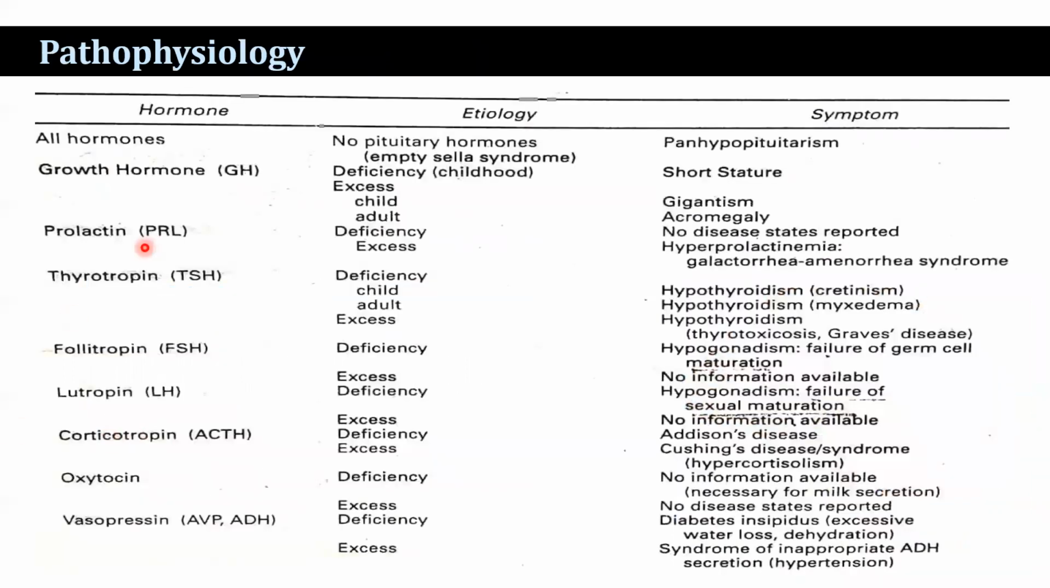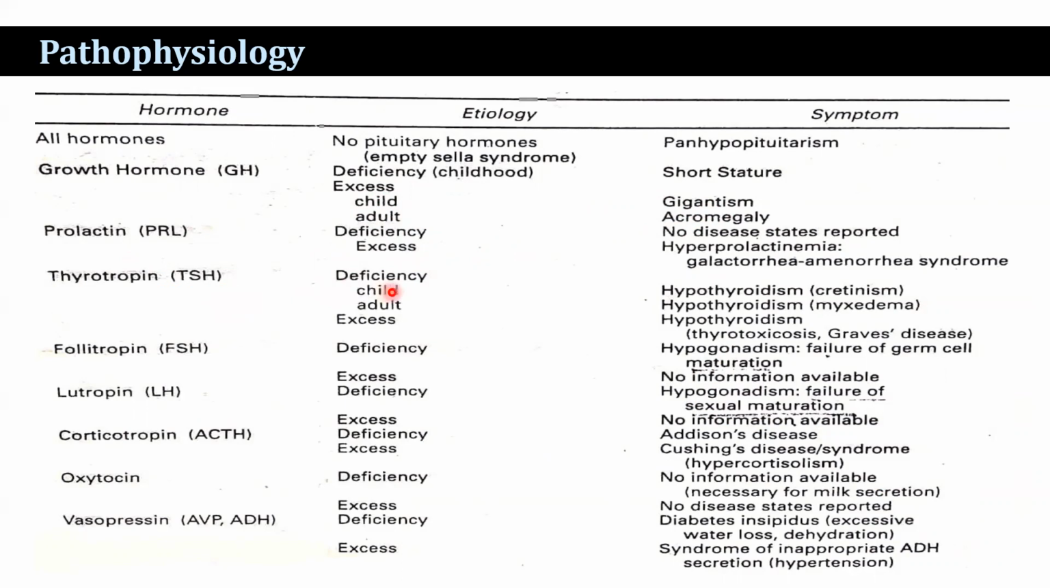And if we see the pathophysiology, growth hormone: if growth hormone deficiency occurs in childhood, the symptom is short stature, whereas the excess in childhood is known as gigantism, and in the adult, it is known as acromegaly. If prolactin deficiency occurs, then no disease states are reported, whereas the excess secretion is known as hyperprolactinemia, also known as galactorrhea-amenorrhea syndrome.